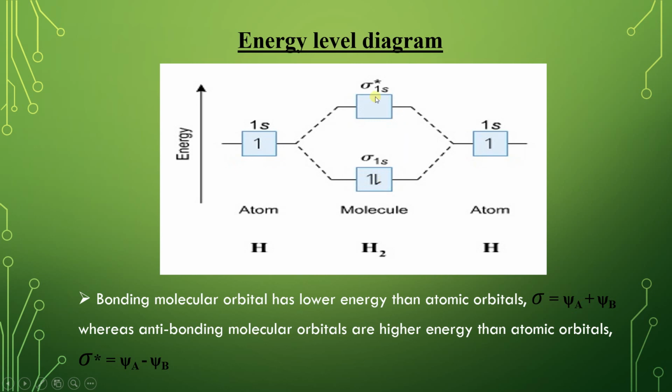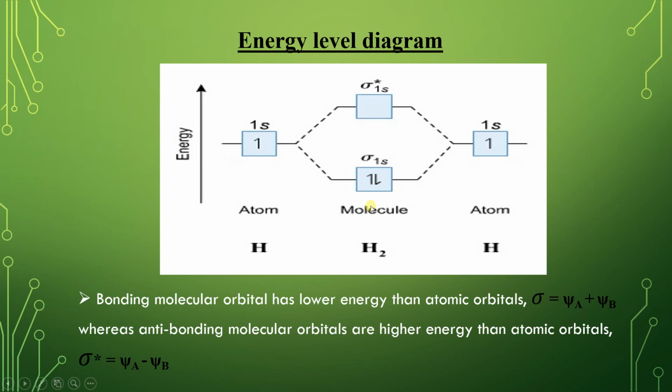When two atomic orbitals combine, one of the resulting molecular orbitals is called the bonding molecular orbital and the other is the anti-bonding molecular orbital.